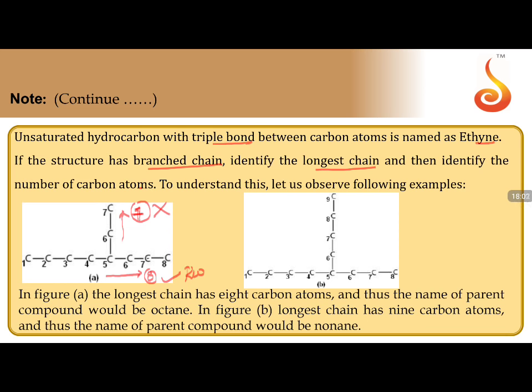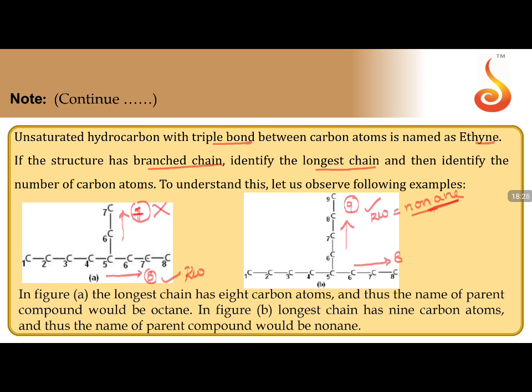Moving in this particular direction, we have 9 carbons. Moving in this direction, we have 8 carbons. So now which is the longest chain? This is the longest chain, which should be taken as root word. Non. All are single bonds. So ane, non-ane, IUPAC name becomes non is the root word plus ane. Non-ane will be the name.